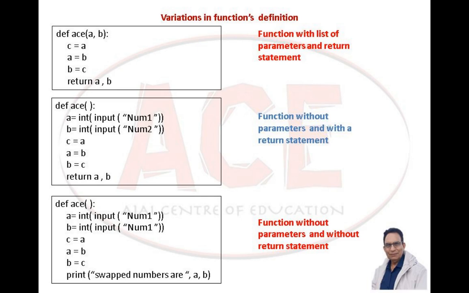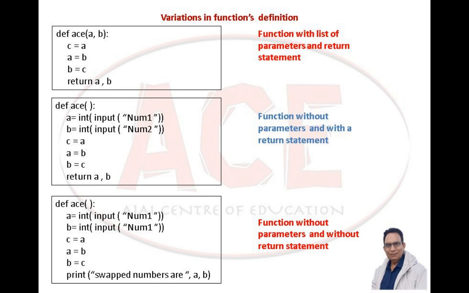Finally, in the last one, the function is not having a list of parameters, accepting values a and b, swapping the values, and there is a print statement within the body of the function itself. So print swapped values a, b. It is swapping the values and giving the output within the body of the function itself, and there is no return statement.